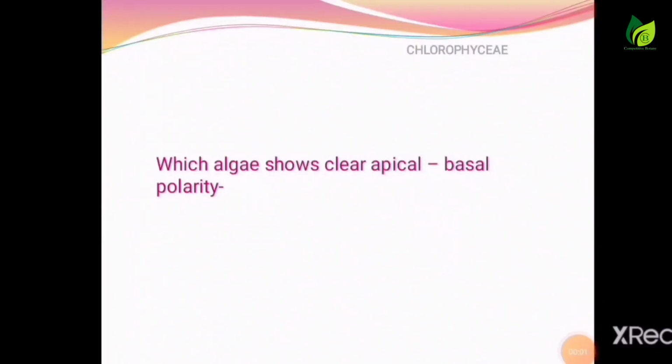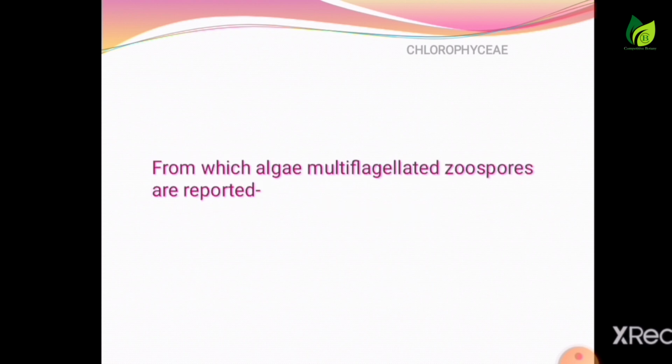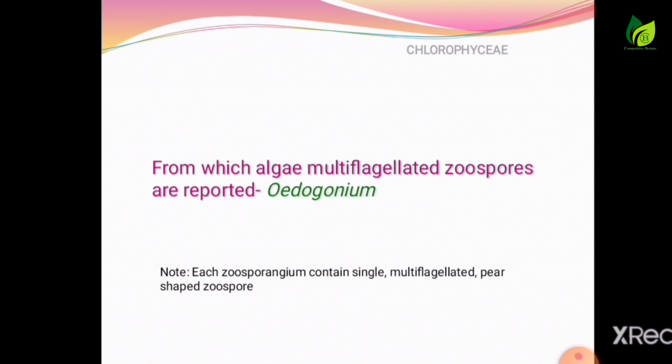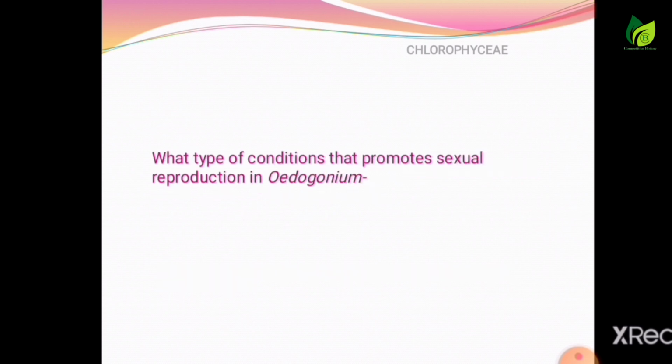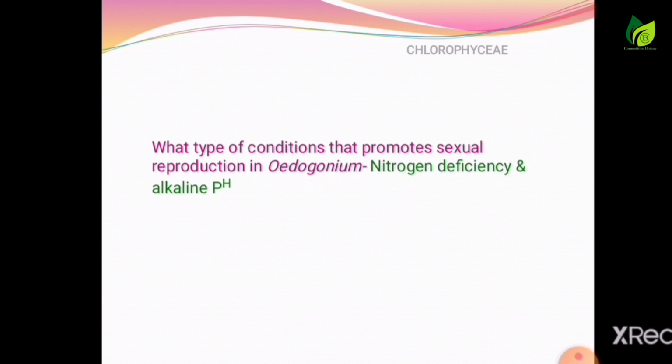Which algae shows clear apical basal polarity? Answer is Oedogonium. From which algae multiflagellated zoospores are reported? Answer is Oedogonium. What type of conditions promote sexual reproduction in Oedogonium? Answer is nitrogen deficiency and alkaline pH.